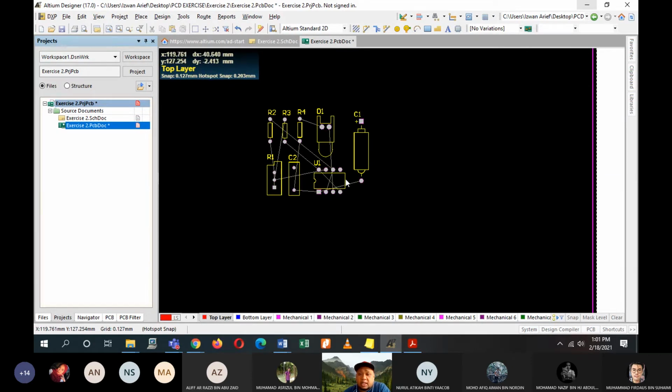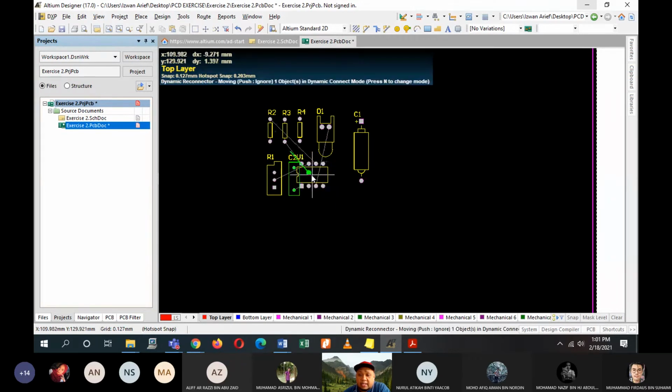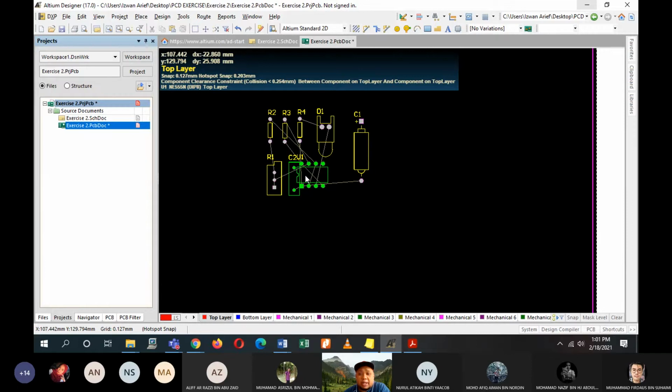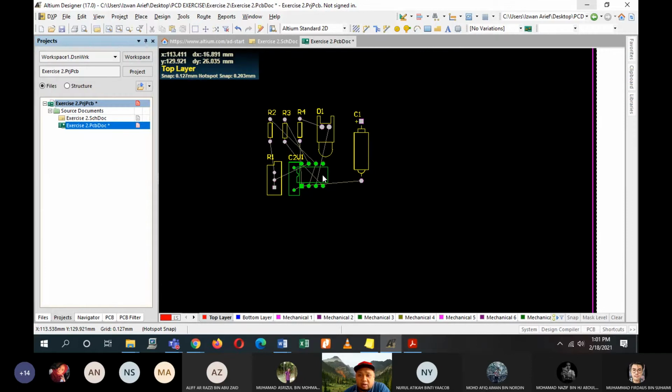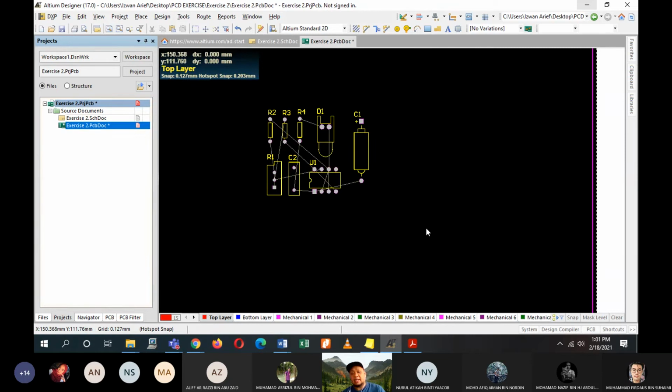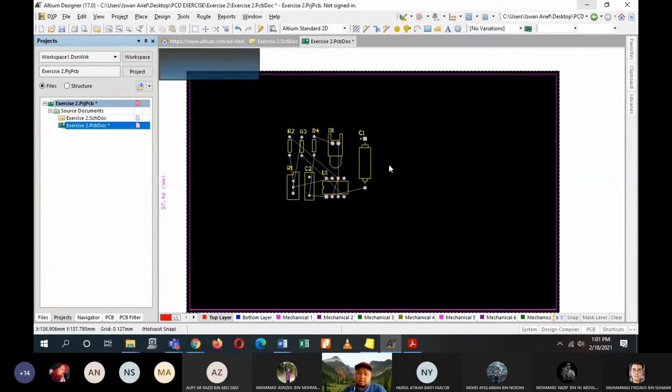Make sure they are all in yellow color. If you have green color, it means that these components are placed on top of each other. They are crossing over each other, so that is something we don't want. So this is good. I think this is okay for me.